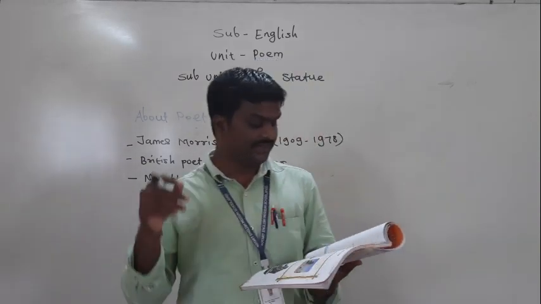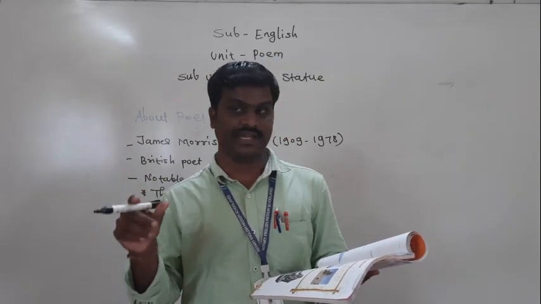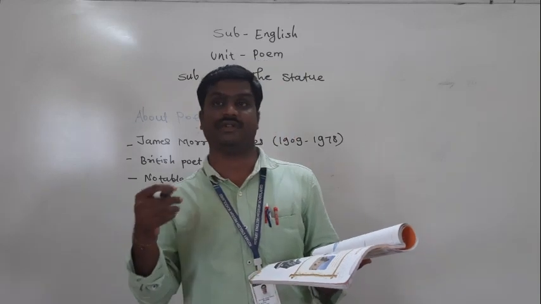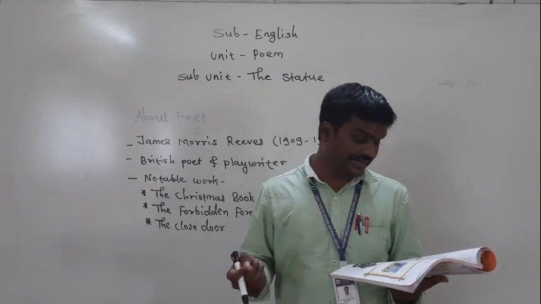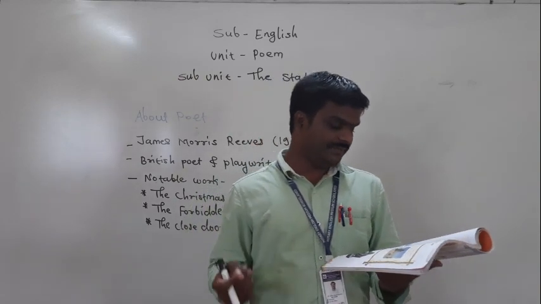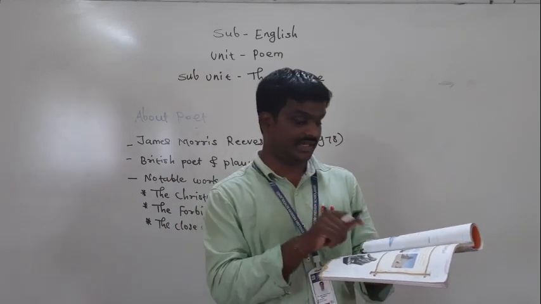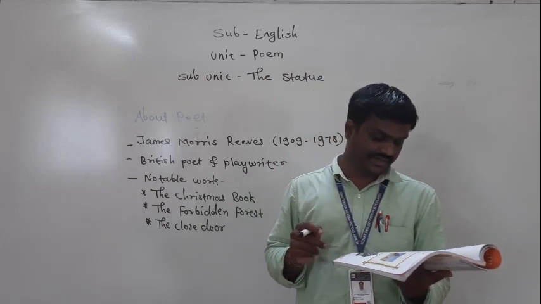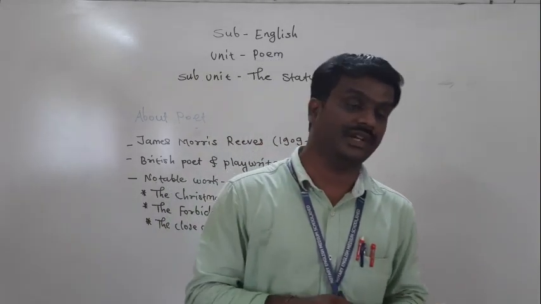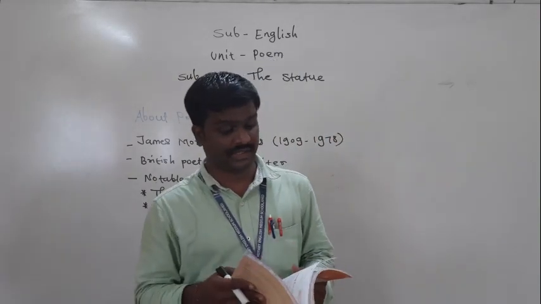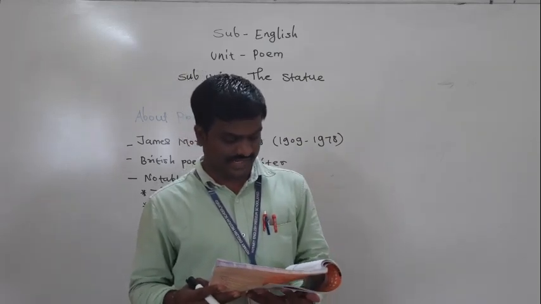See, the first line is here: Sits a stone gentleman with a stone face. Repetition of consonant sound. S is repeated here, so it is a perfect example of alliteration. Another example of alliteration is: But sorry and sad is his great face. See, repetition of consonant, S again. Next one: whether the winds blow warm and cool. W, repetition of consonant sound. So these are the examples of alliteration. Friends, you have to note down this.